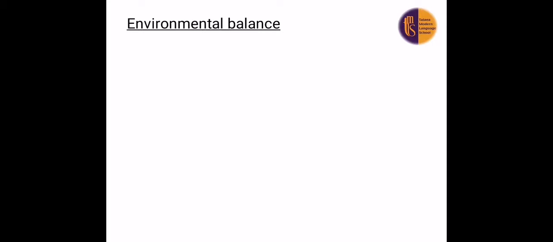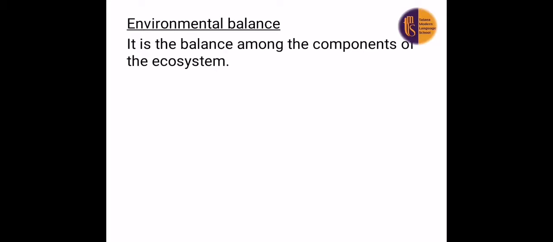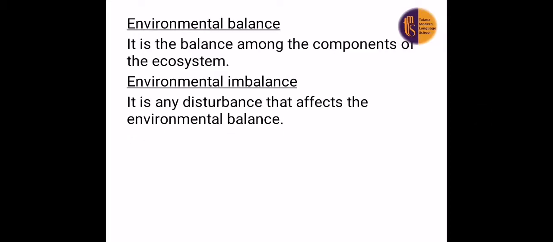Now we will talk about the environmental balance. What is the environmental balance? It's the balance among or between the components of the ecosystem. When we have balance between the components of the ecosystem, this is called environmental balance. But environmental imbalance happens when there is any disturbance that affects the environmental balance. So when any disturbance happens and affects the environmental balance, this is called environmental imbalance.